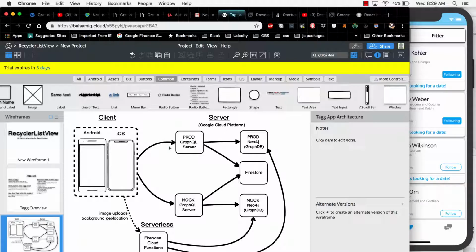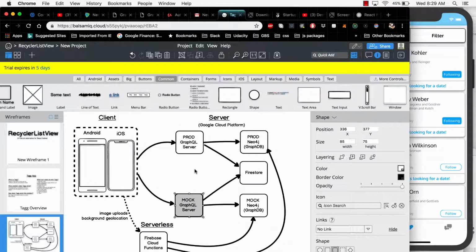So for any information retrieval, I am using GraphQL. I've got a Google Compute instance for prod and mock, and these essentially are hooking up to another Google Compute Engine that hosts a Neo4j database, which is a graph database, which is something that is very useful for social applications. I've got both an instance for prod and mock, so that way I can have a production instance which users are actively using. At the same time, I can do my own development and come up with new features and enhancements in my mock environment without disrupting prod.